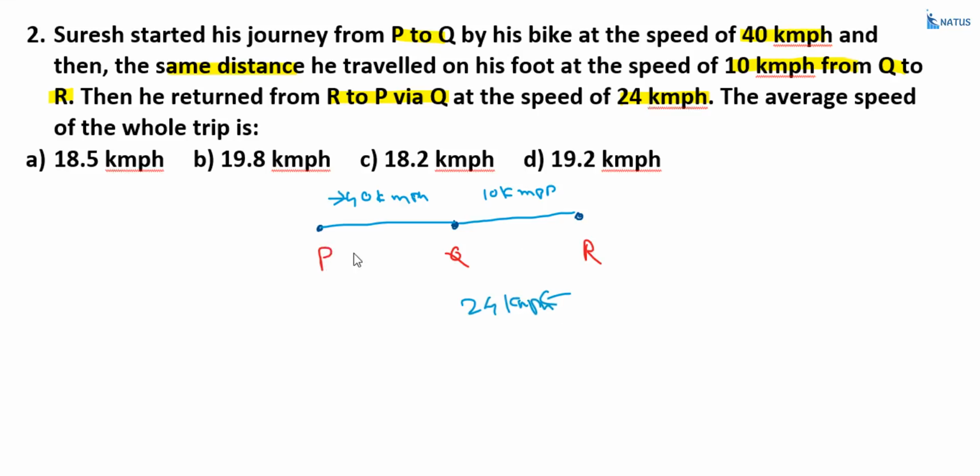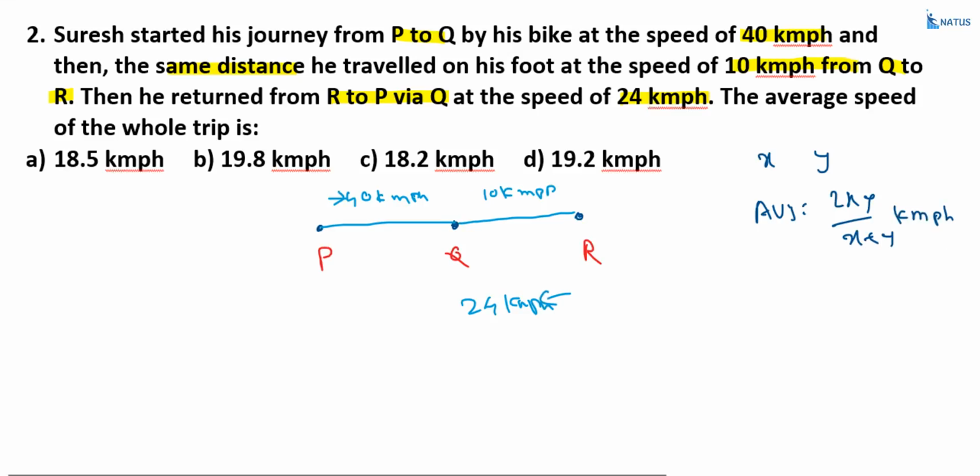Now, what do we require? We require the total average speed. And what is the distance? These two distances are the same. If one speed is x kilometers per hour and another one is y kilometers per hour, if both distances are the same, then the average speed is equal to 2xy by x plus y kilometers per hour. Right?